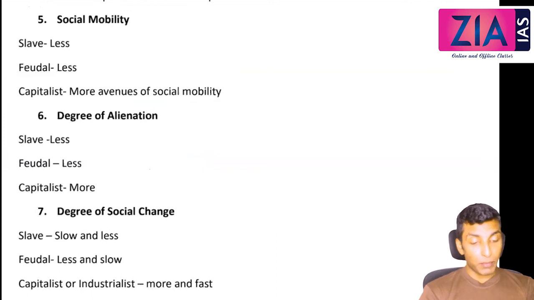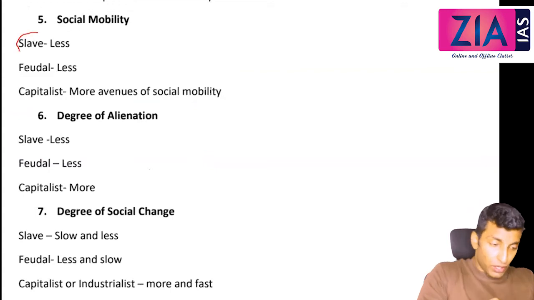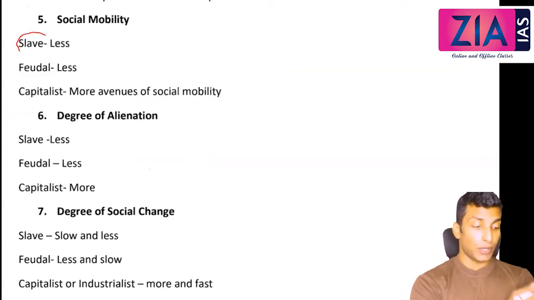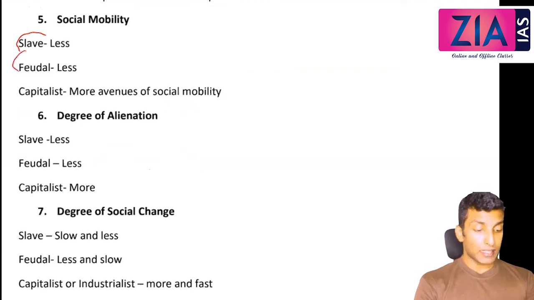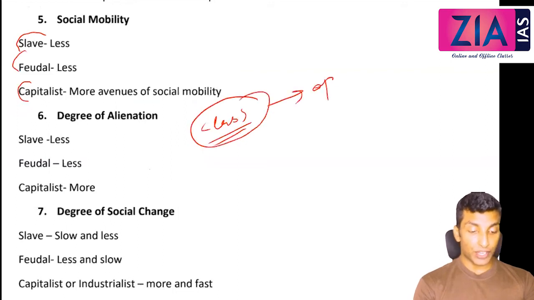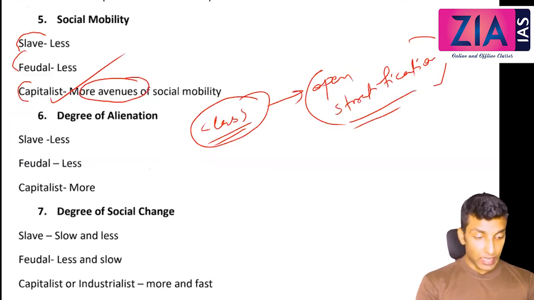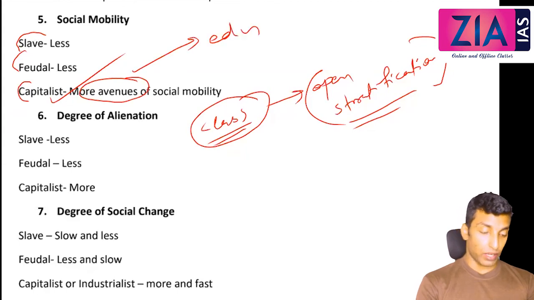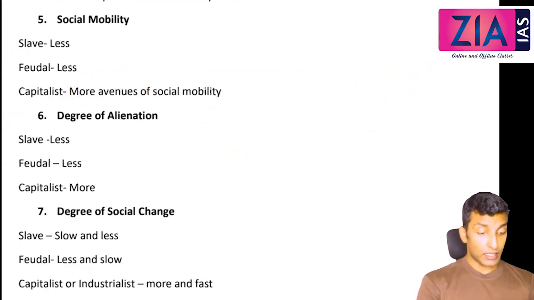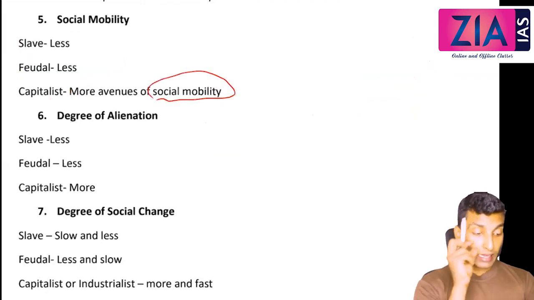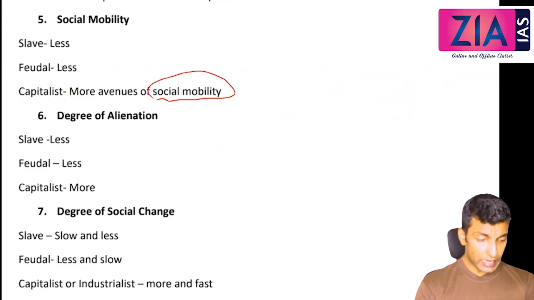Social mobility, the chance. Mobility means movement from one strata to other. So slave society, it was almost difficult to move from one strata to other. Feudal also, but in capitalist it is class based. So when we talk about class based, class is an open stratification. So this we have discussed in our chapter on stratification. So if class is open, the chances of mobility is more in capitalist because more avenues are there. What are the avenues? Either education, okay, or different avenues we have discussed. So there is a high chance of social mobility in the capitalist system or industrial system.